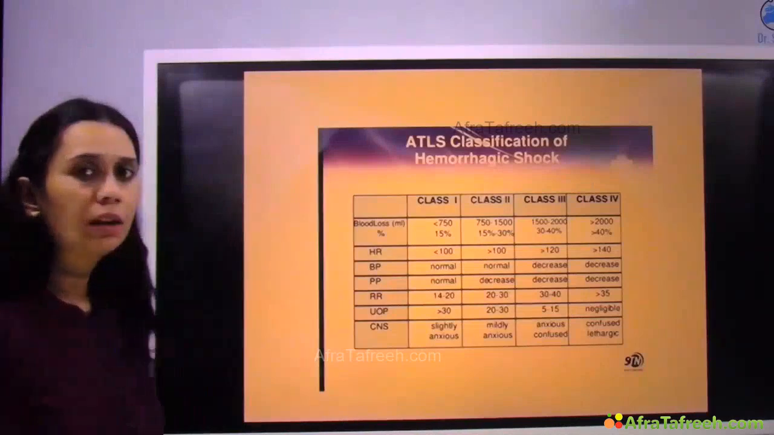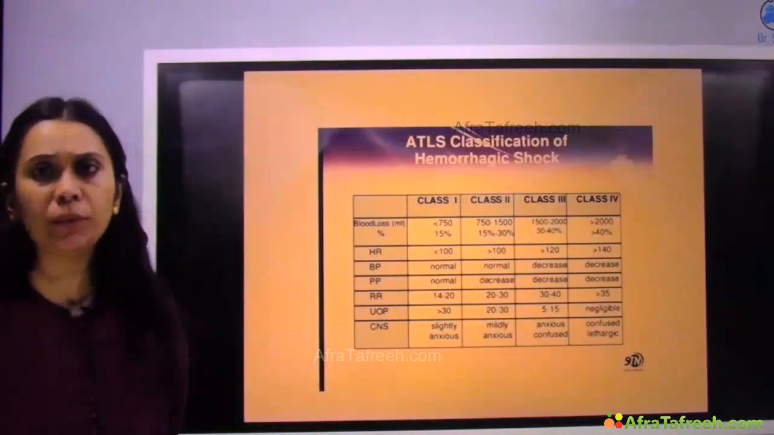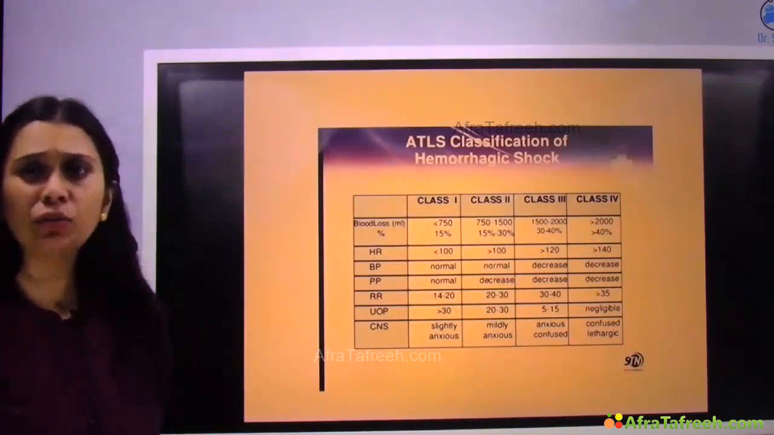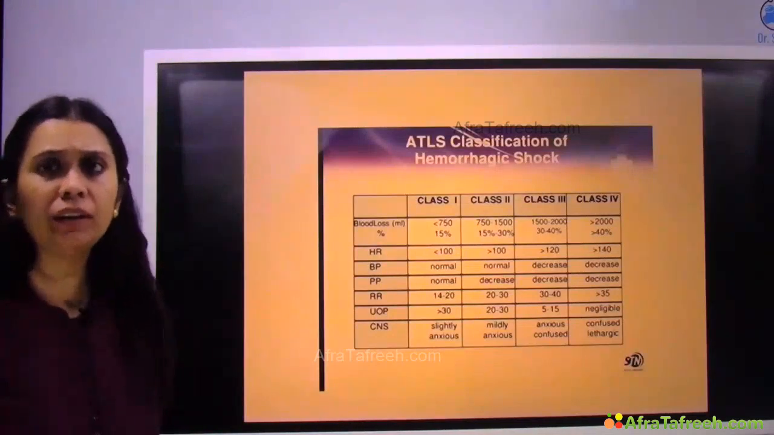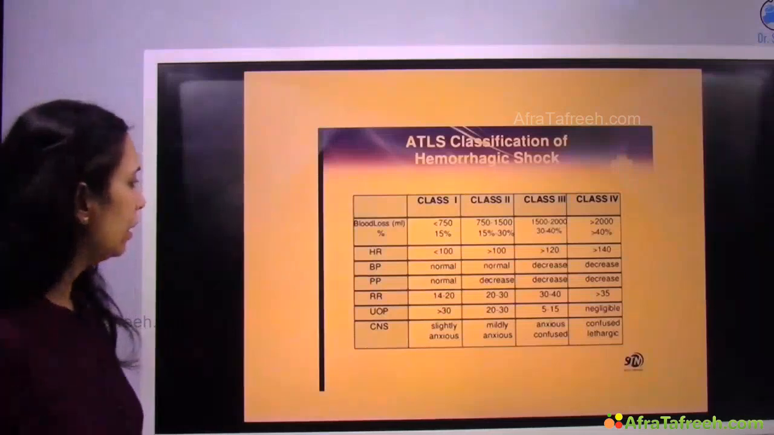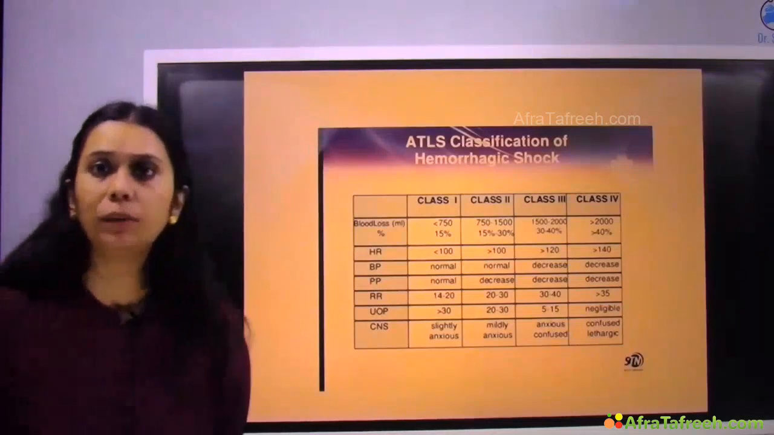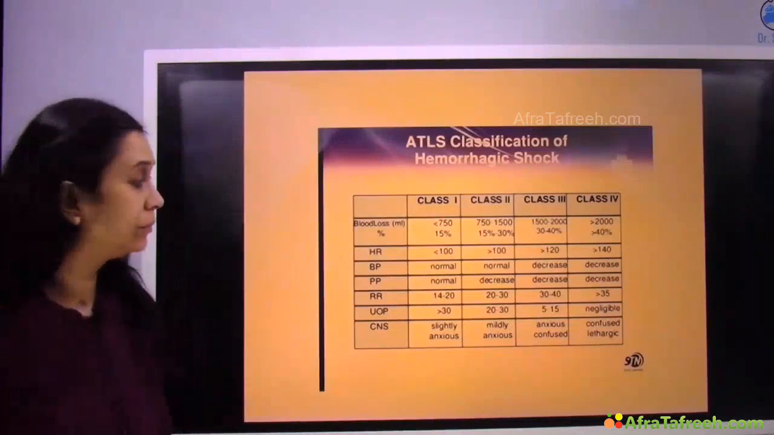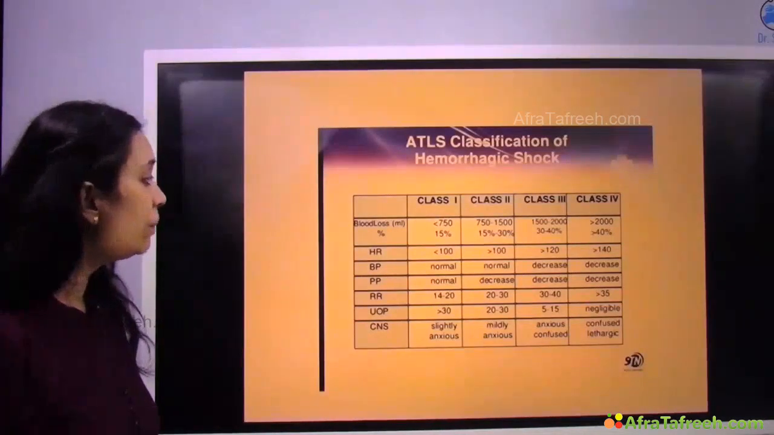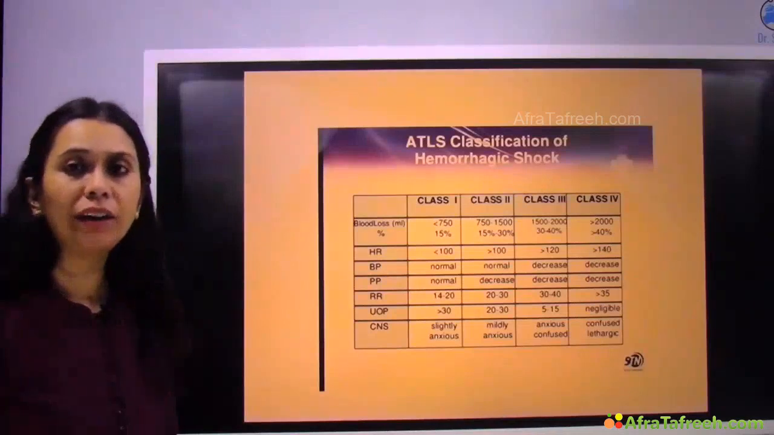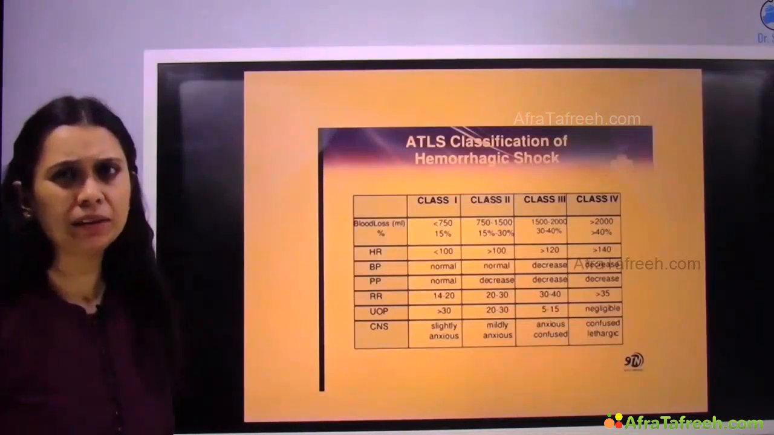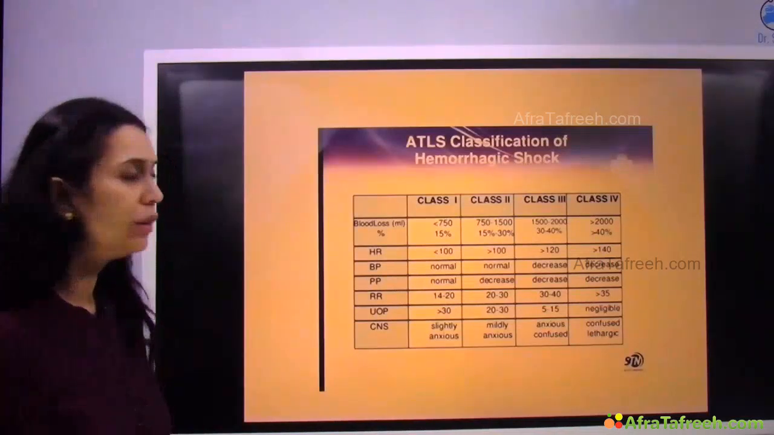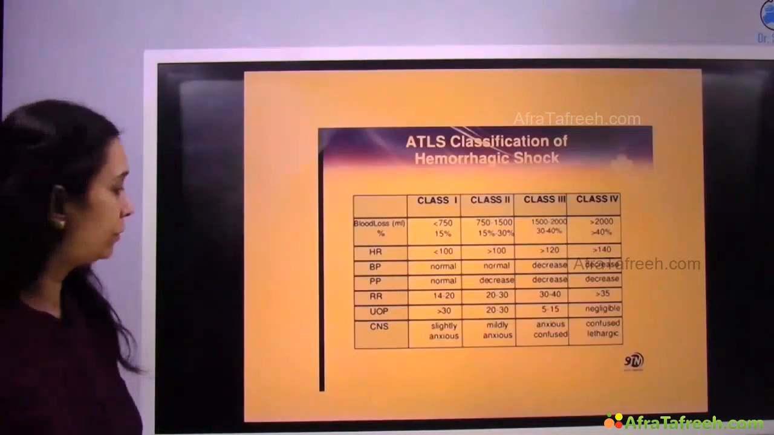Blood pressure, in class 1 and class 2 blood pressure remains normal and is decreased in 3 and 4. Till class 1 and class 2 body compensates. In 3 and 4 decompensation happens. Pulse pressure is normal in class 1 but decreased in class 2, 3, 4, right? Respiratory rate 14 to 20, mildly tachypneic. 20 to 30 in class 2, 30 to 40 in class 3, and more than 35 in class 4.